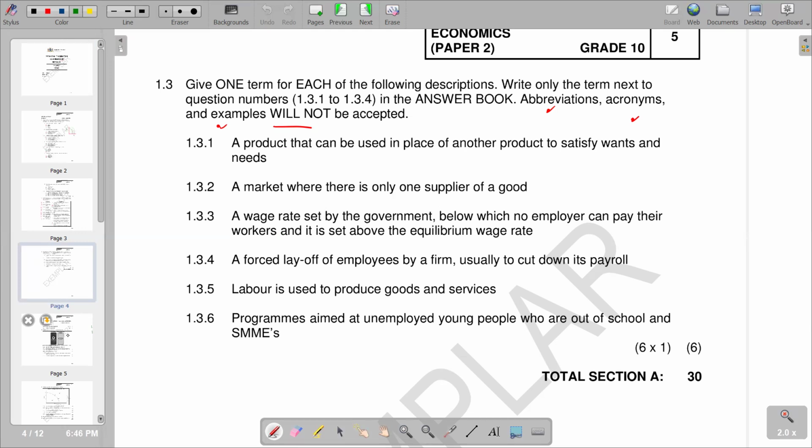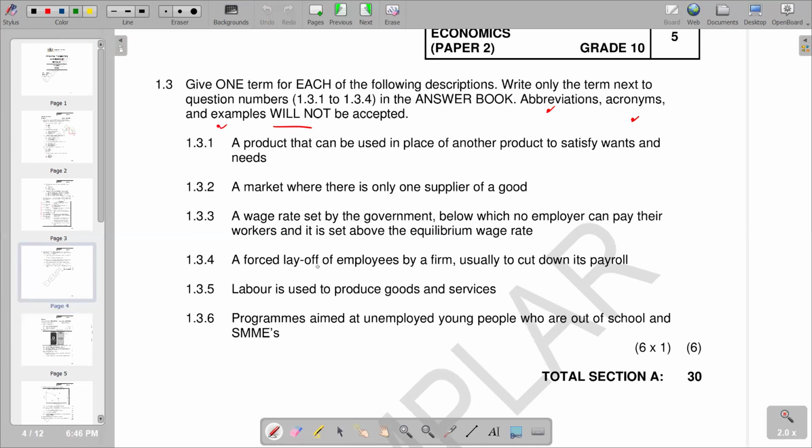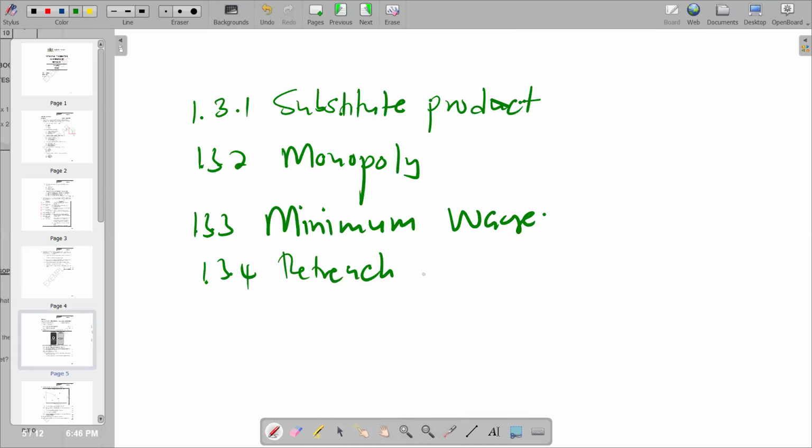We know that this is the minimum wage. We go to 1.3.4: a forced layoff of employees by a firm, usually to cut its payroll. This is a retrenchment.